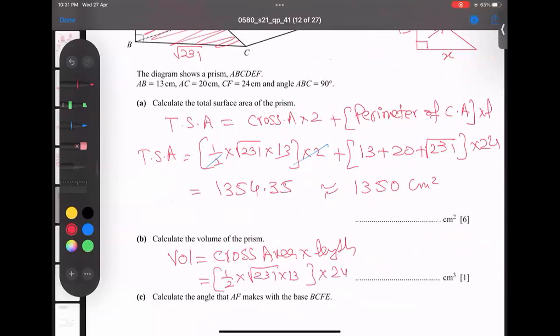Just typing in the calculator: half times 13 times root 231 times 24, and the answer is 2370.